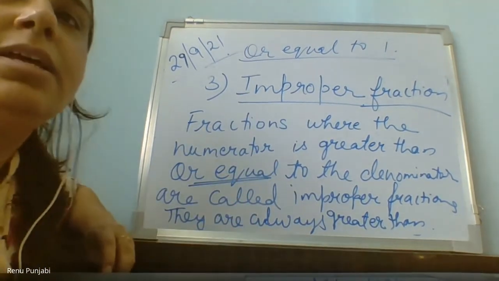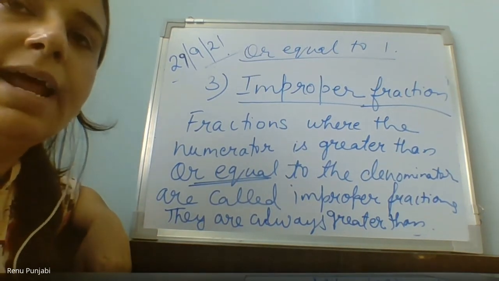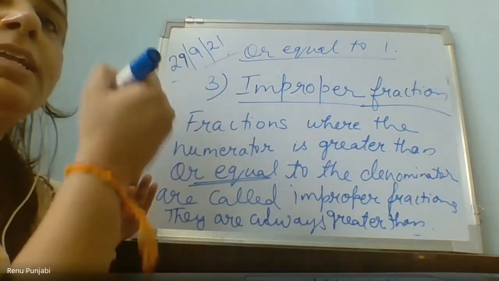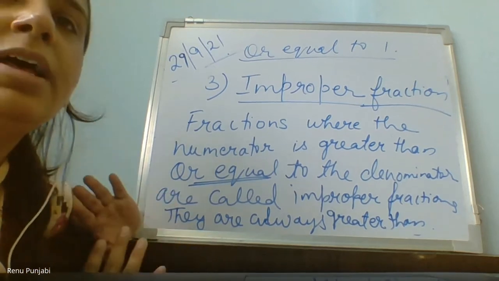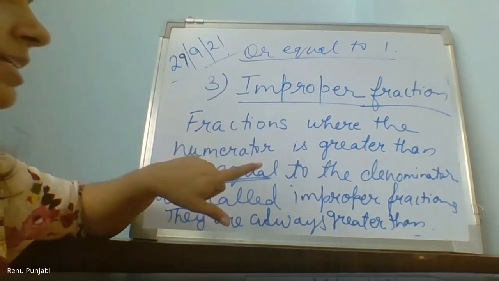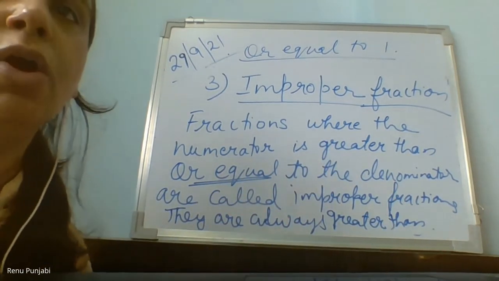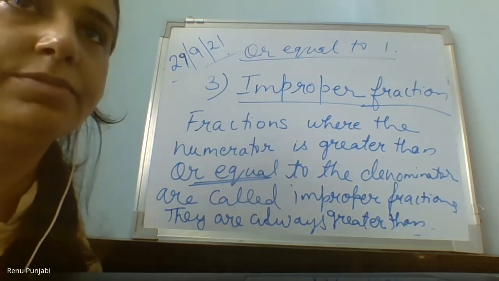For example, 3/3. Right? Out of 3 parts, you have given the 3 parts. Means the numerator and the denominator both are equal. Then it is not a proper fraction. It is an example of improper fraction because then it is converted into the whole, and whole is also not a proper fraction.